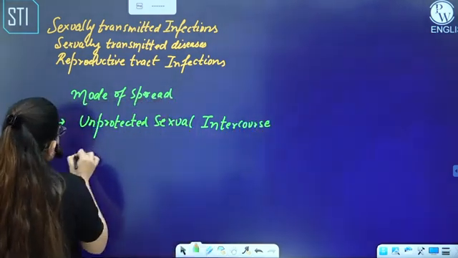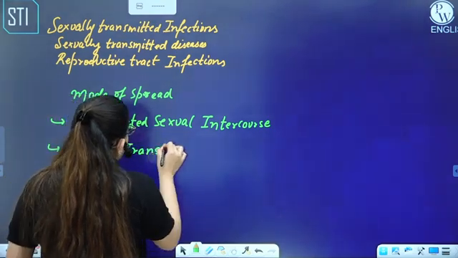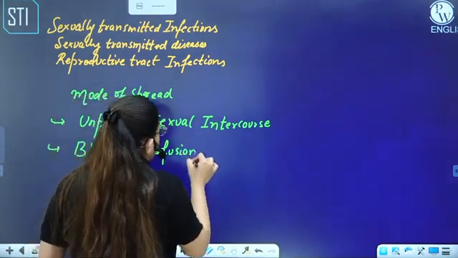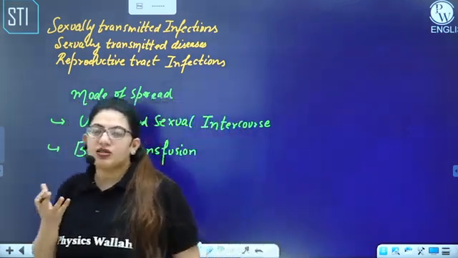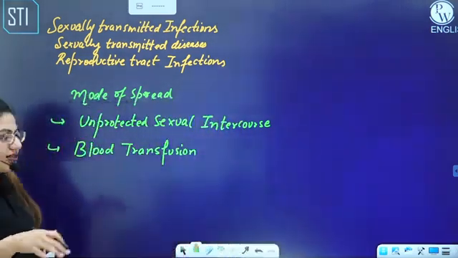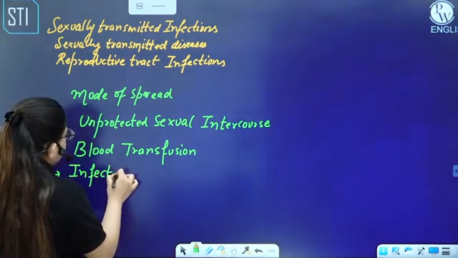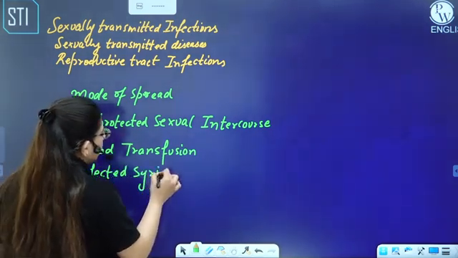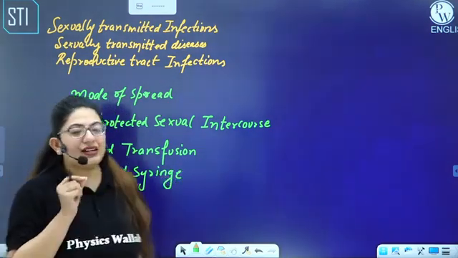Second, through blood transfusion. For example, due to some accident or condition, if a person needs blood and the donor's blood is infected, the recipient can get that disease. Then an infected syringe. This type of infection is seen in drug addicts because the syringe is injected into the blood vessel.